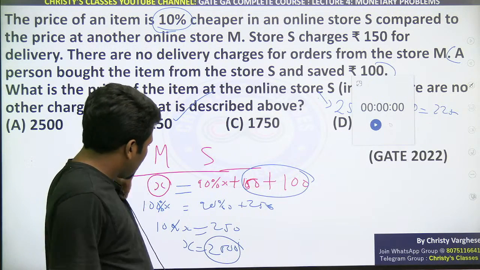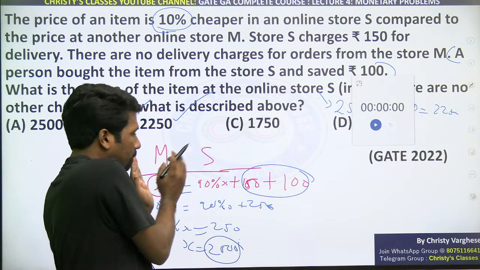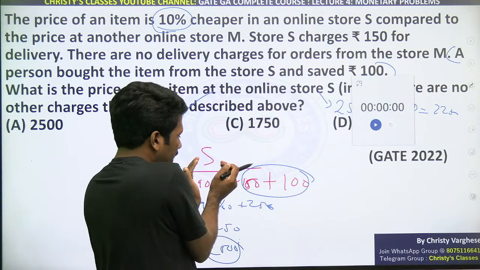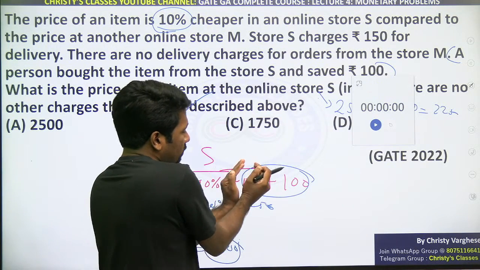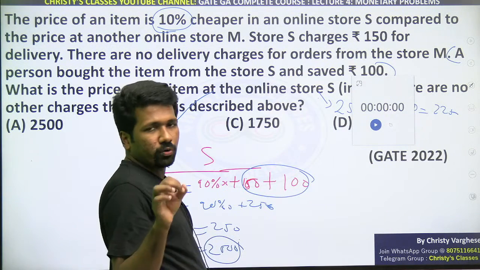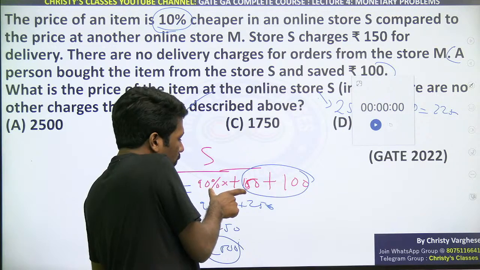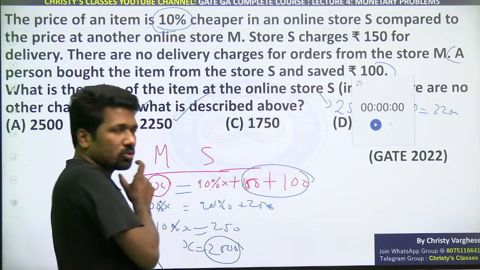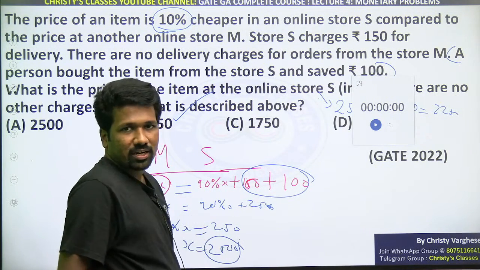Equation part, this is price at M store. Price at S store has two components: 90% of M store component plus 150 delivery cost. Question says that S store से 100 रुपये सेव कर सकता है, मतलब S store price से भी 100 ज़्यादा है M store price. That is what I have written here.